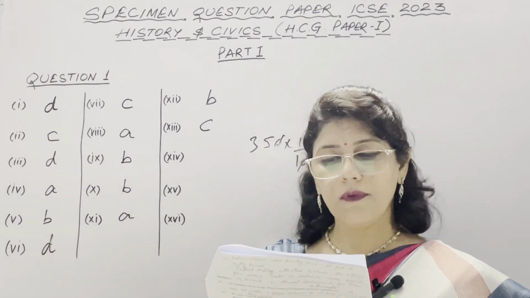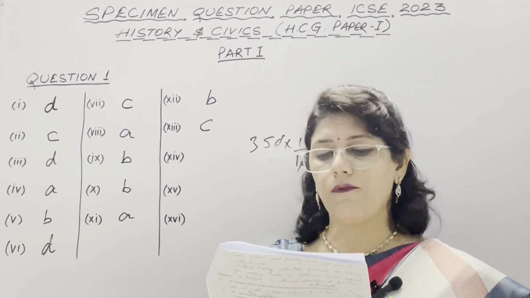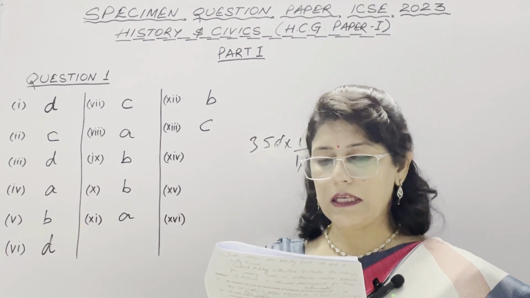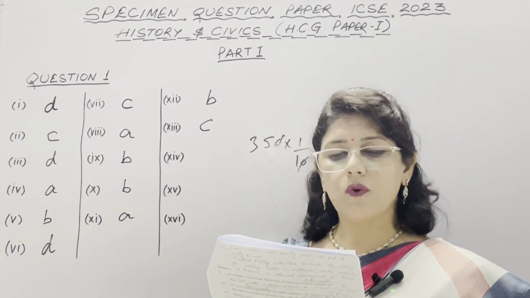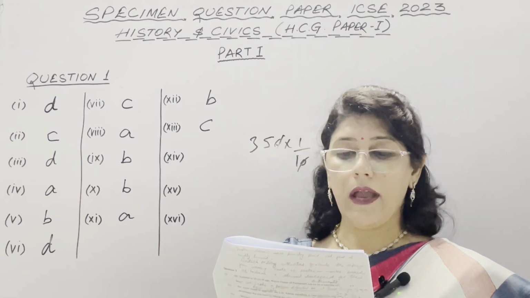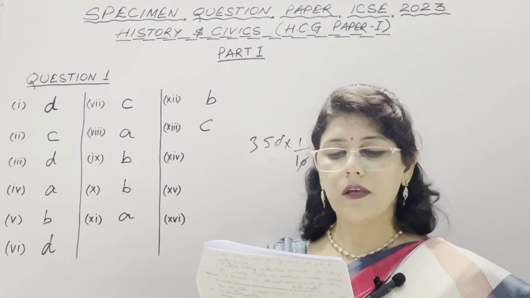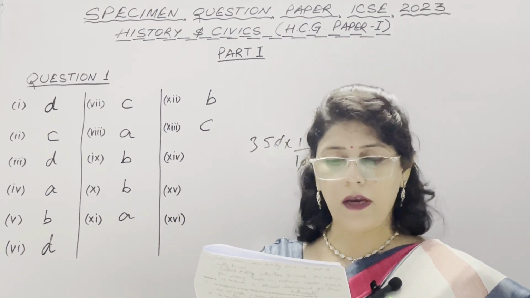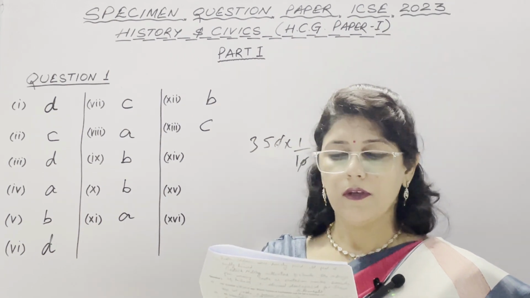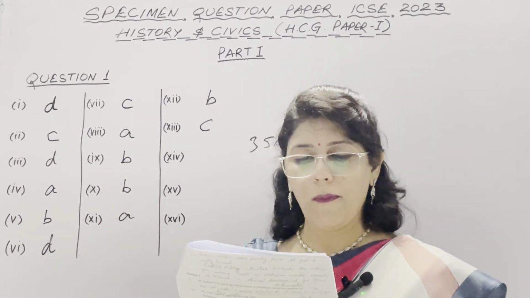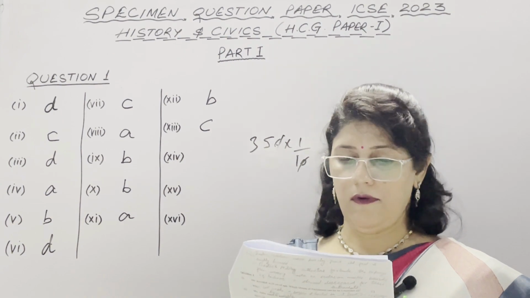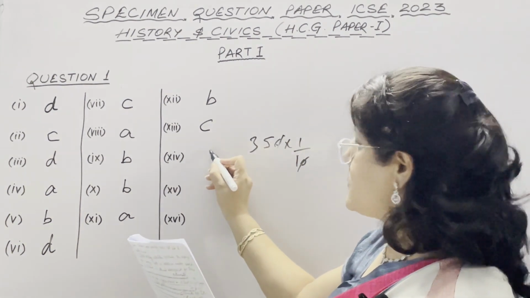In 14th, which of the following is a common ideology in fascism in Italy and Nazism in Germany? A is to believe in democracy. B is to encourage political systems. C is to uphold one party and one leader. And D is to support communism. So the correct option is to uphold one party and one leader. So the correct option is C.